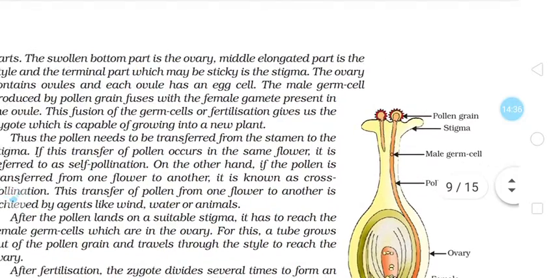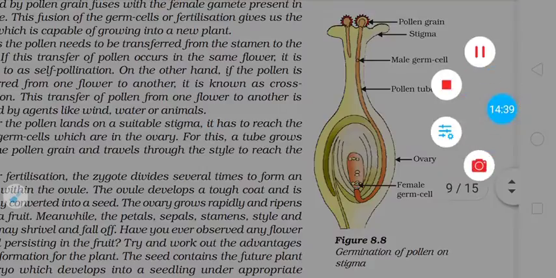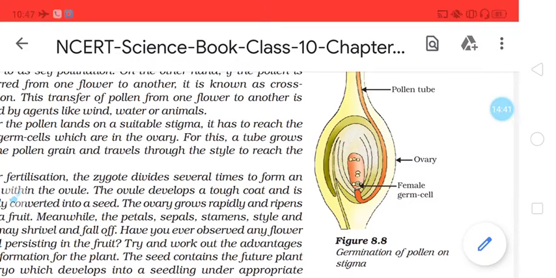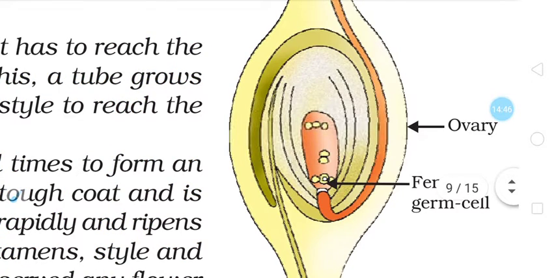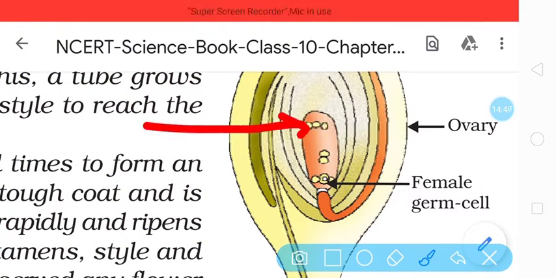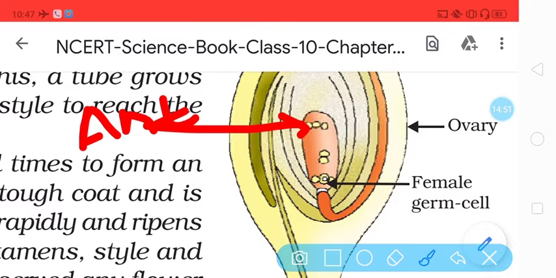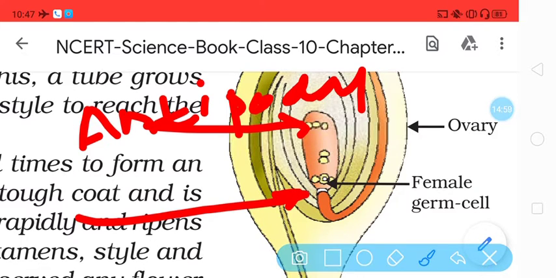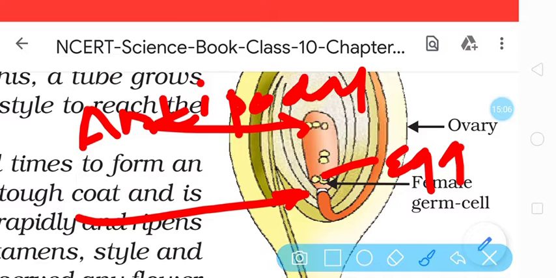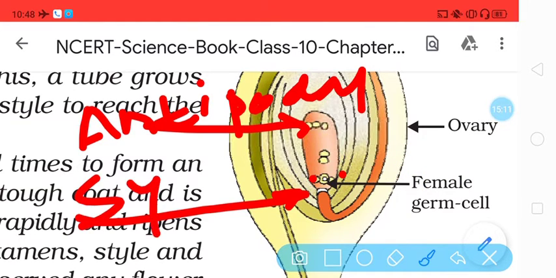Here I think that details are not given. Okay, so here I will show you the structure. These are called antipodal cells. Then these two cells are opposite to the female germ cell. The central one is called an egg, and opposite to that, at two ends, there is the presence of synergids.